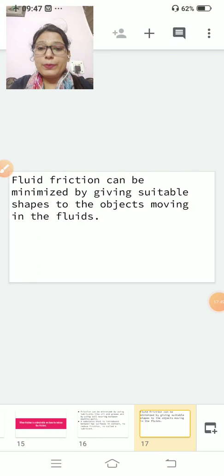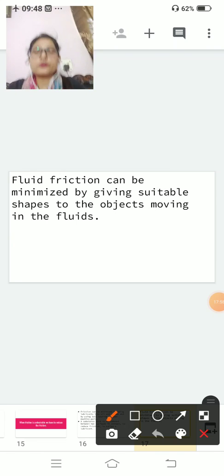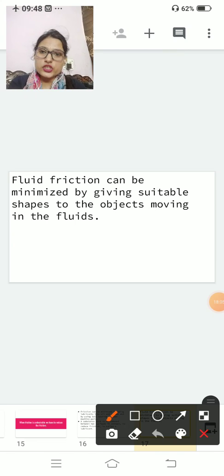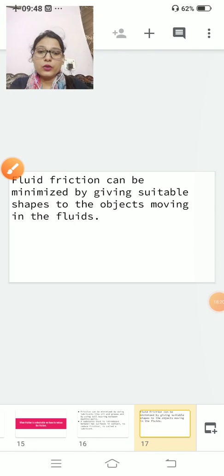Fluid friction can be minimized by giving suitable shape to the objects moving in the fluids. If you want to minimize friction in fluids, that means liquid and gas, you can change the shape to the streamlined shape. If you change the shape into the streamlined, the friction will decrease automatically. So fluid friction can be minimized by giving suitable shapes to the objects moving in the fluids. Clear? With this, your friction chapter is over.